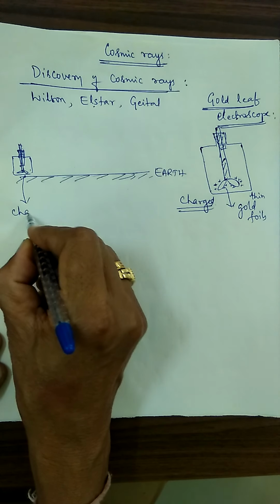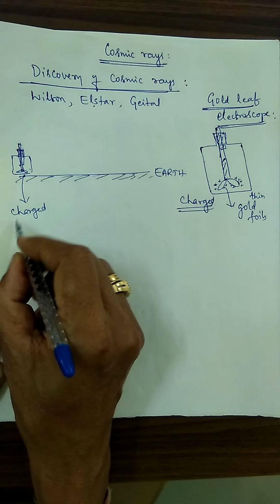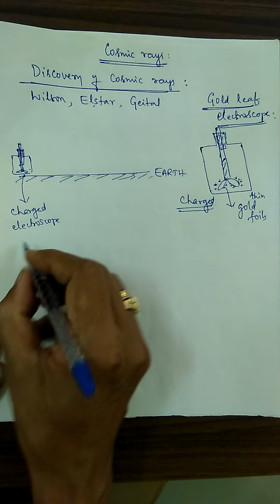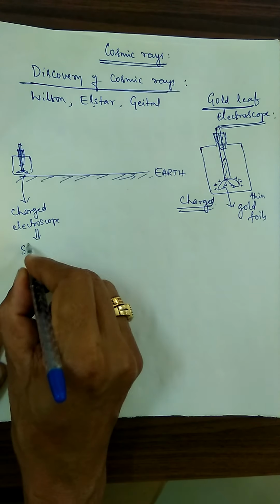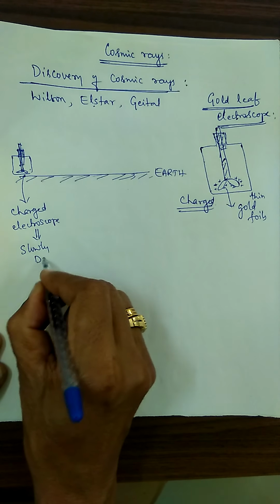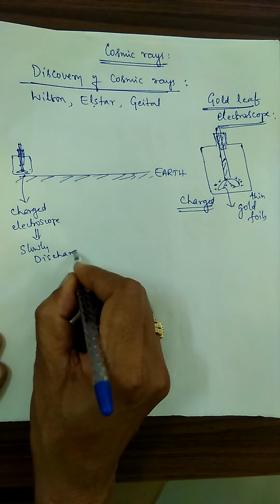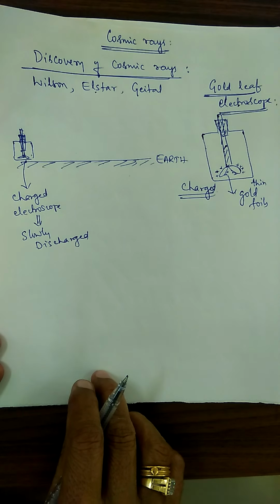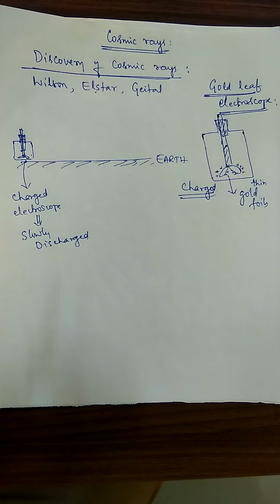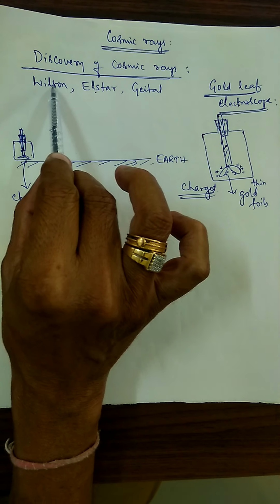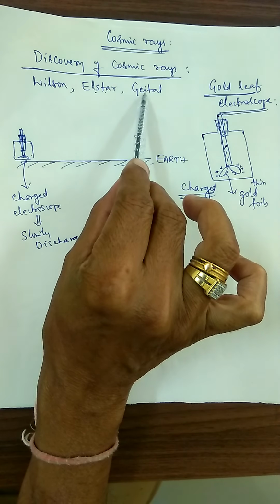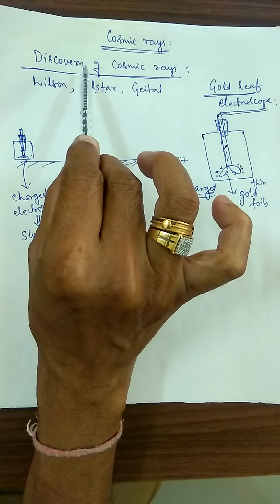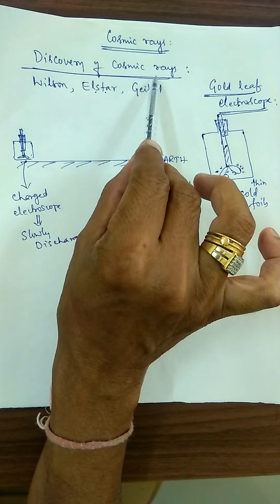So the charged electroscope slowly discharges. I hope you understood the concept. Again I will repeat. Wilson, Elster and Geitel, the three scientists, wanted to determine the discovery of cosmic rays.